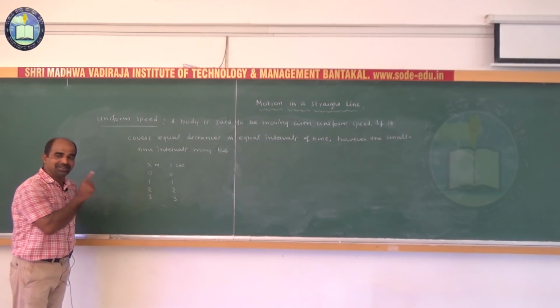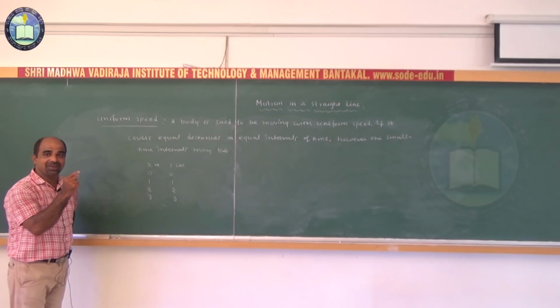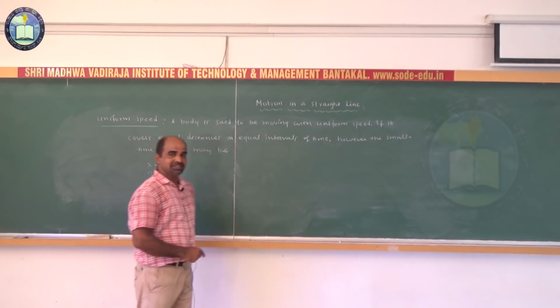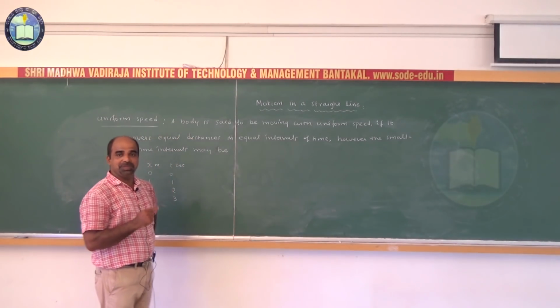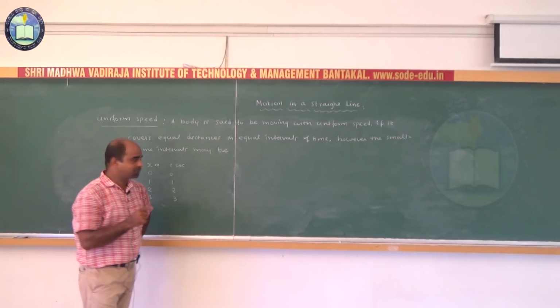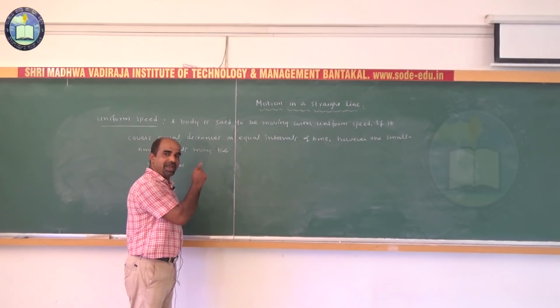Then speed of the car is said to be what? Distance traveled per unit time. 1 meter by 1 second, that is 1 meter per second. Isn't it? 1 meter per second. Therefore, speed of the body is said to be what? Uniform. Got the idea? Any doubt? I hope that all of you understood clearly about speed and uniform speed.